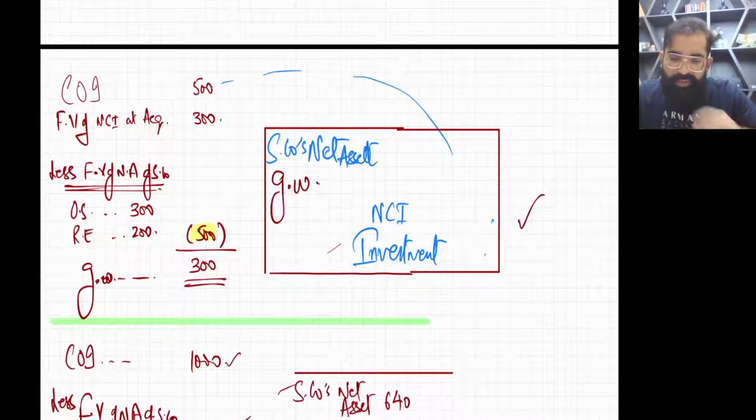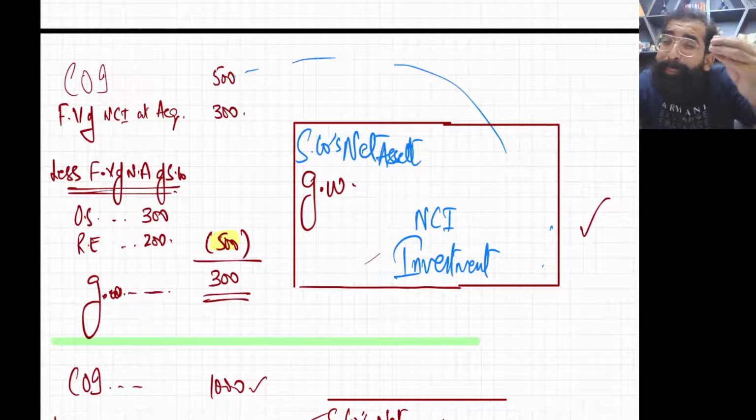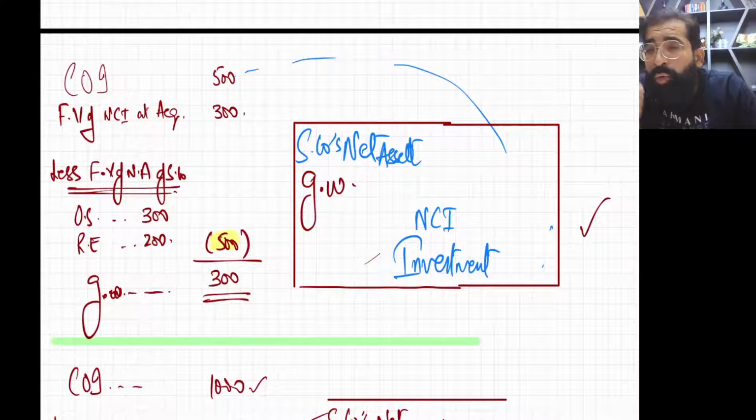So listen, students, for example, this entry, now I'm going to make the basic entry, the beginning entry, of goodwill.